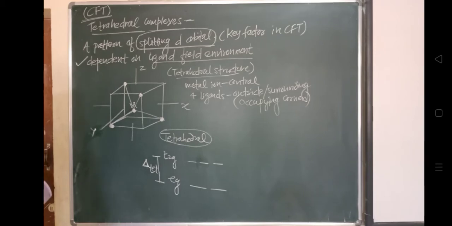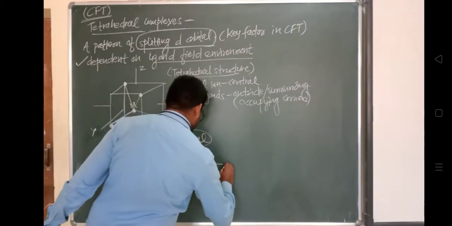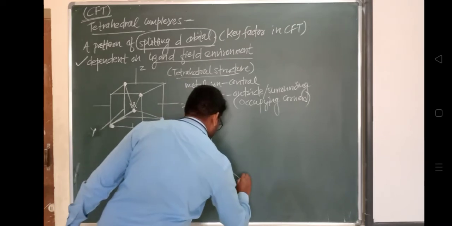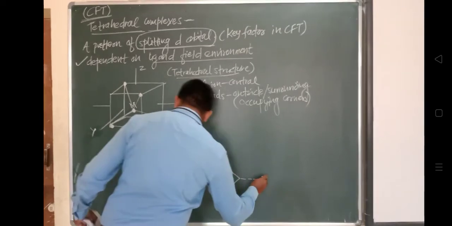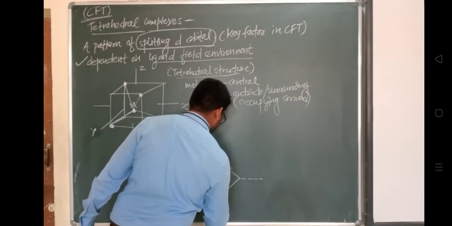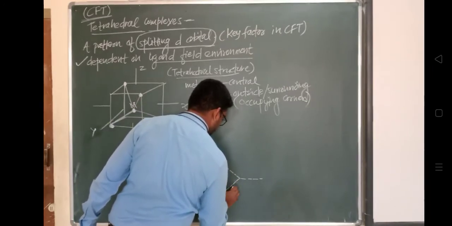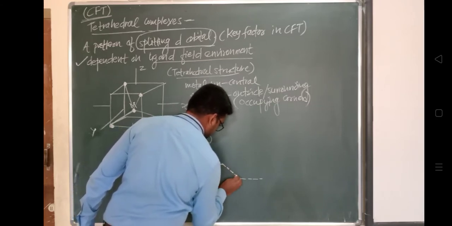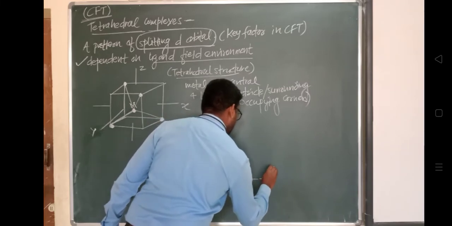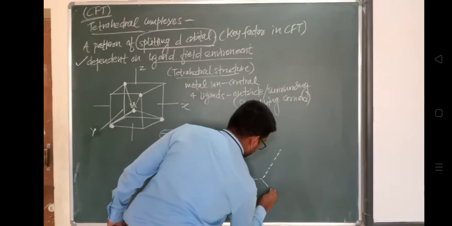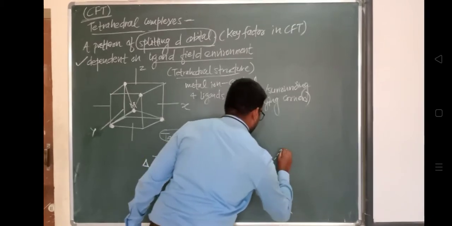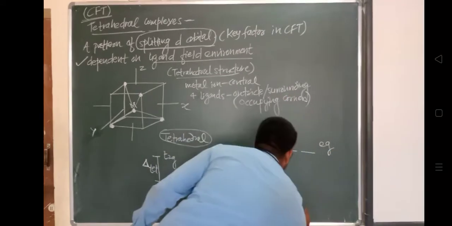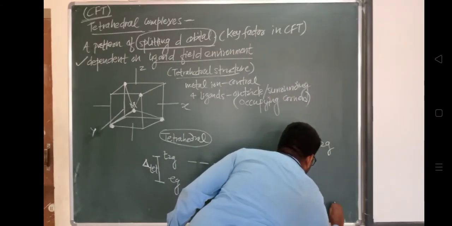But if we see the case of octahedral, let us now compare. Here it has Eg, and 1, 2, 3, this is T2g.